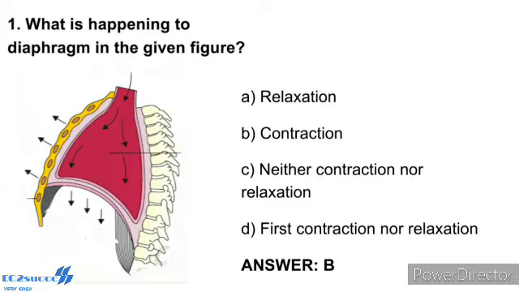Inspiration can occur if the pressure within the lungs, that is intrapulmonary pressure, is less than atmospheric pressure. That is, there is a negative pressure in the lungs with respect to atmospheric pressure. Similarly, expiration takes place when the intrapulmonary pressure is higher than the atmospheric pressure.